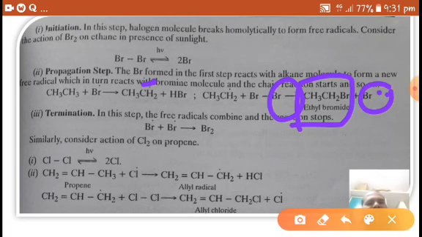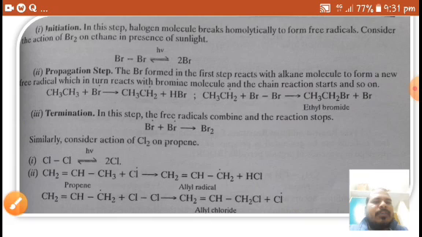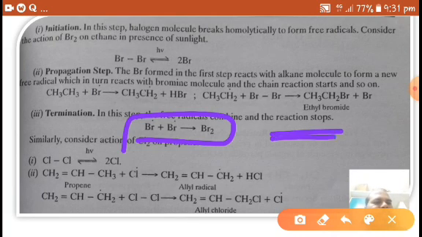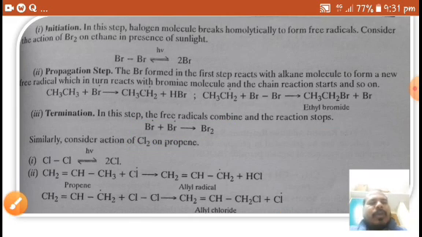Next, the termination step, the third step. In this step the reaction ends. The free radicals combine and form the product, and the reaction stops here. Similarly, consider the reaction of chlorine and propane.